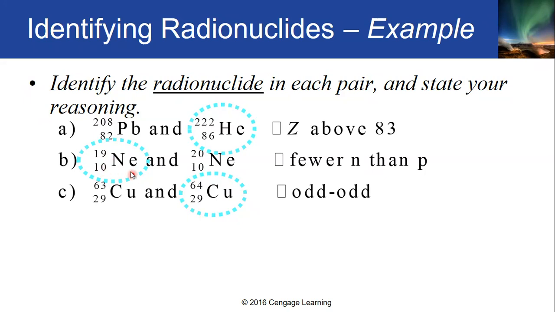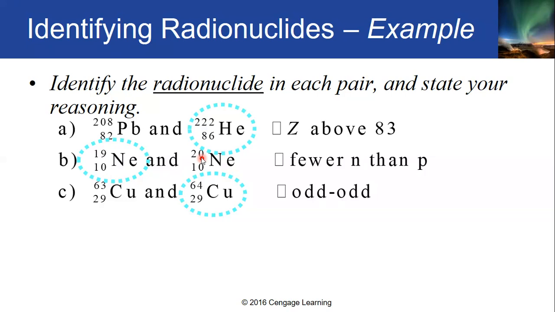Tama, no? Ano yung second rule? The number of neutrons must be less than, okay, compared to the number of protons. So, pwede mong gamitin yun dito. So, paano mo malaman yung number of neutrons? Subtract mo lang yung mass number dito sa atomic number. That's why 19 minus 10 gives you 9. 9 ang neutrons nito, tapos 10 ang protons. So, ano makikita natin doon? Yung number of neutrons ay less than compared sa number of protons.